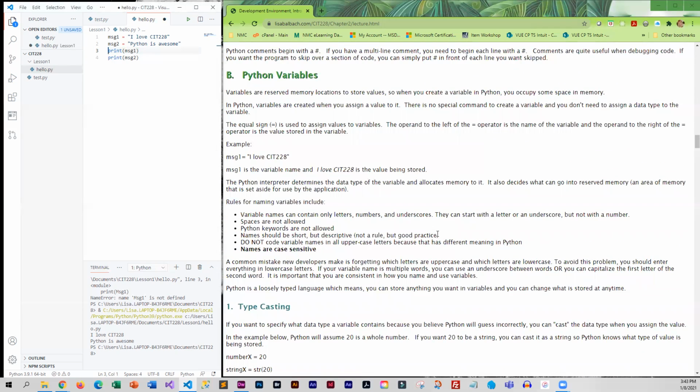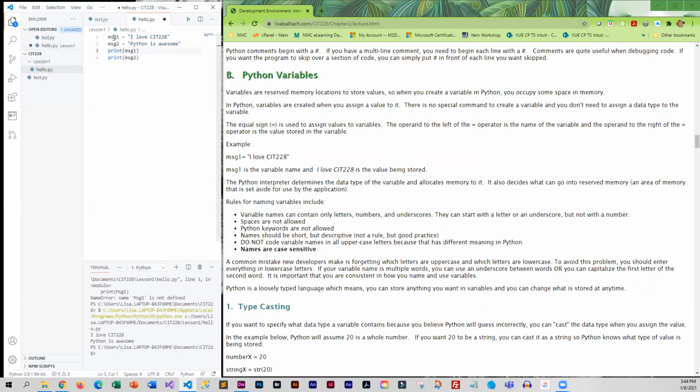So Python variables are reserved memory locations and they store values. And when you create a variable, you are occupying some space in memory. So these two variables, message1 and message2, are stored in memory. Typically, you use an equal sign, which is the assignment operator, to place values into your variables.